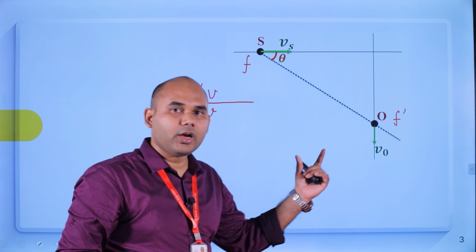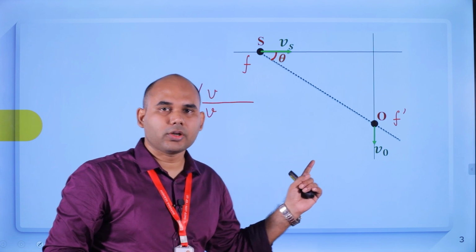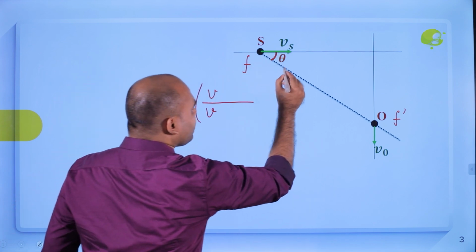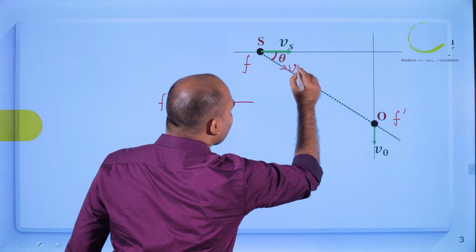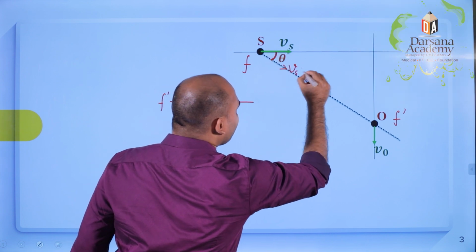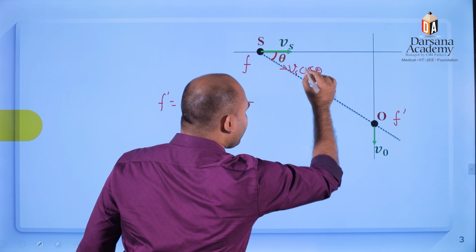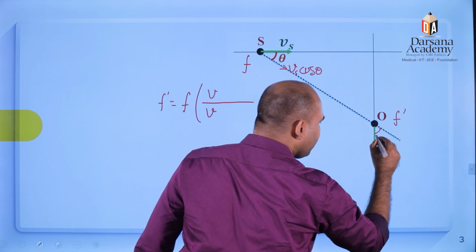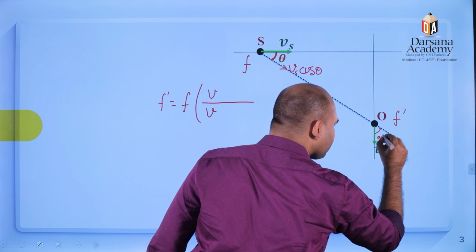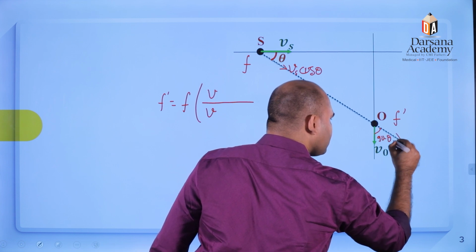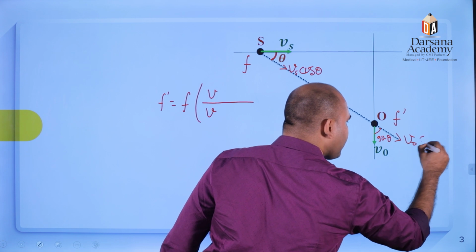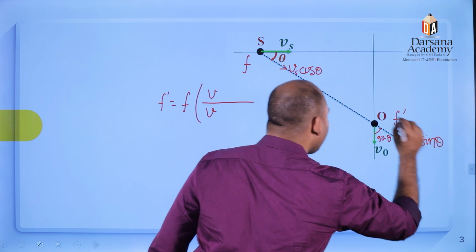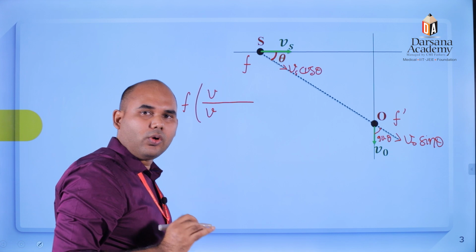We have to take components along the line joining. If this is theta, it will be Vs cos theta, and this will be 90 minus theta, so this is VO sin theta. You have to take the component along the SO line.